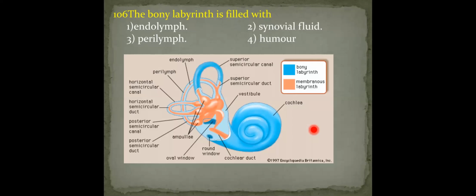perilymph. Third option. In the diagram, you can see the blue part is the bony labyrinth, and the red part represents the membranous labyrinth.